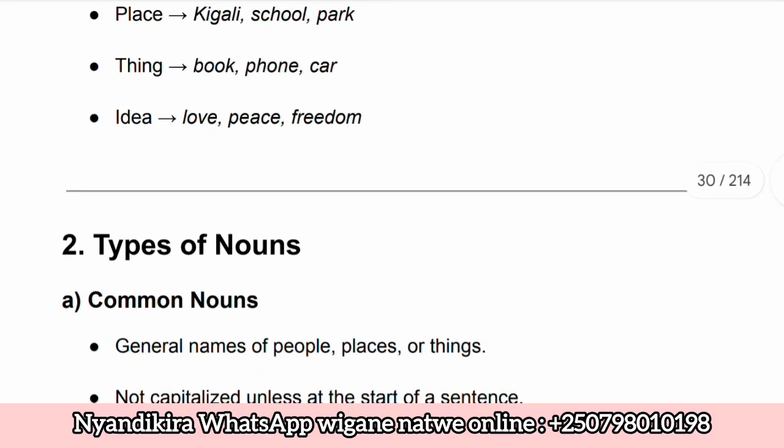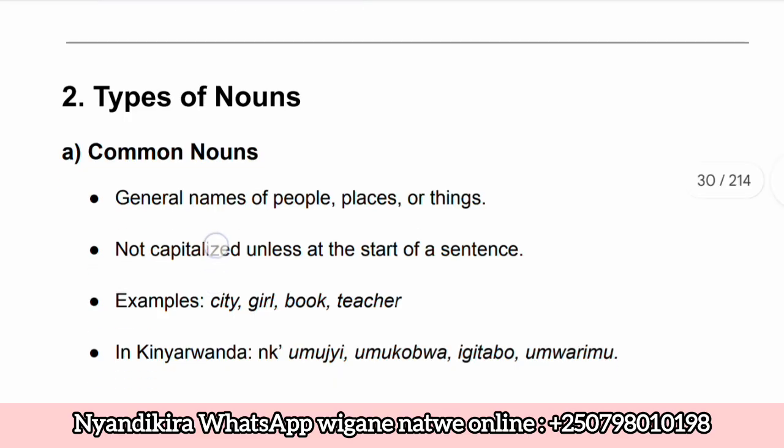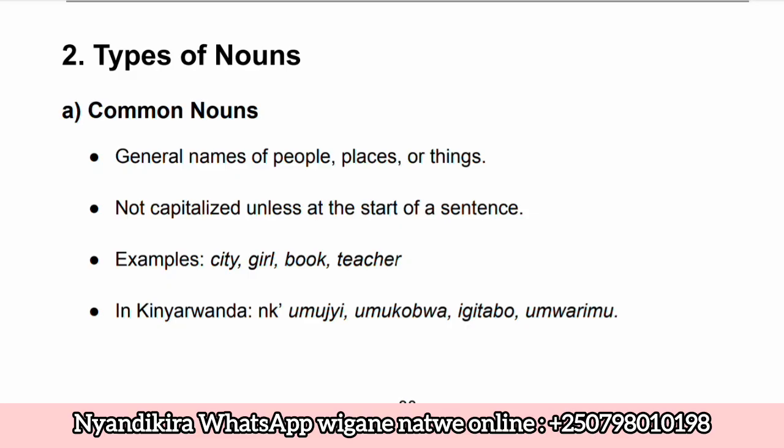Types of nouns, we have kumoko y'amazina, we have common nouns, amazina rusange. Ariyo twita common nouns. These common nouns, they are general names of people, places, of things. Amazina rusange ibintu biba bihuriyeho, yaba abantu, ibintu cyangwa se ahantu. Aya mazina, they are not capitalized unless at the start of a sentence. Ntabwo dushyiraho capital letter kuri aya mazina keretse iyo ayo mazina atangiye interuro. Examples we have city, urugero dufite umujyi. So imijyi yose aho yava ikagera yose yitwa imijyi. That's why this is a common noun.